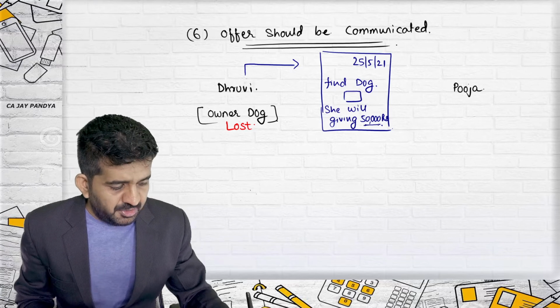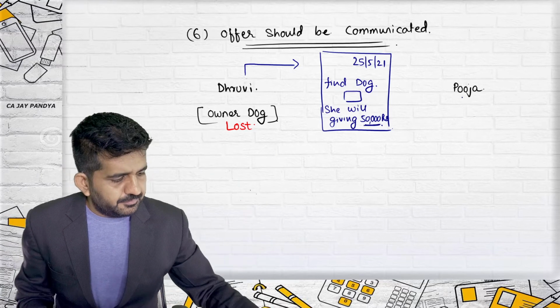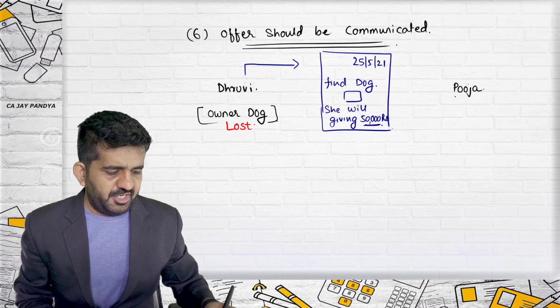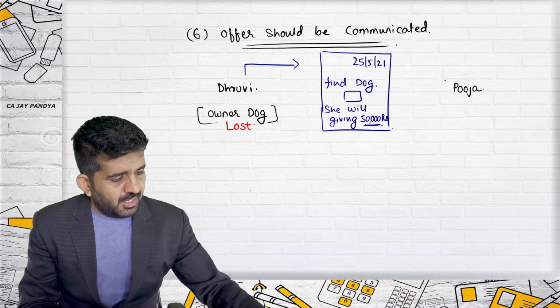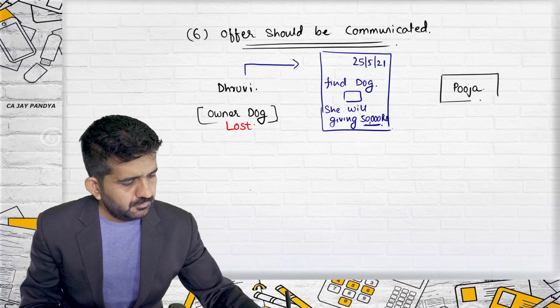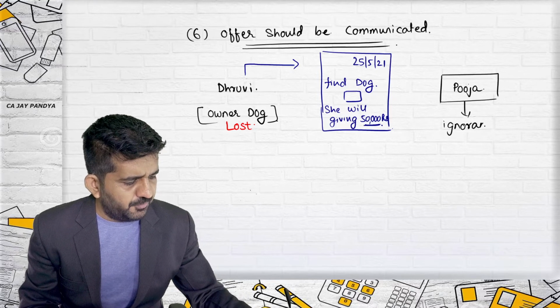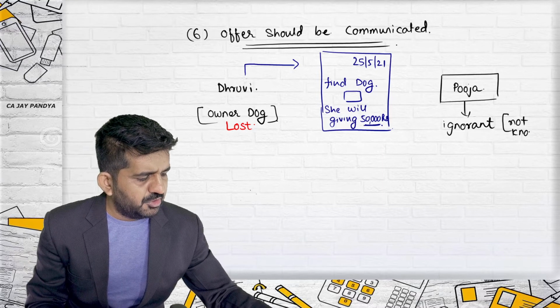Now here everything is specified. Any person who brings in the dog will be rewarded with 50,000 rupees. Pooja was ignorant about this offer. So she did not know about this offer.